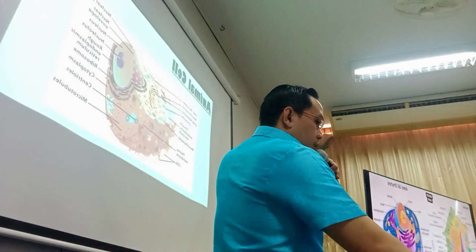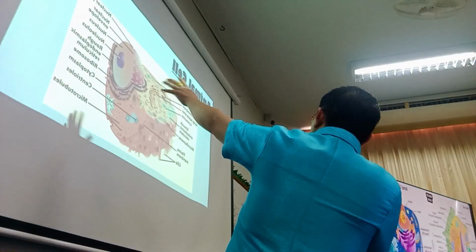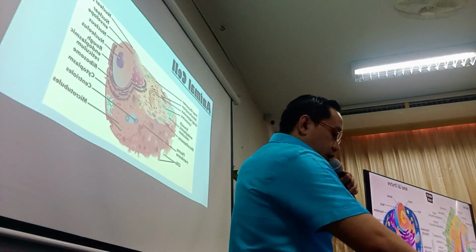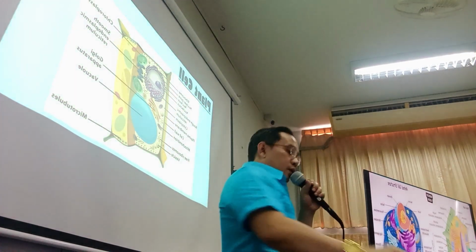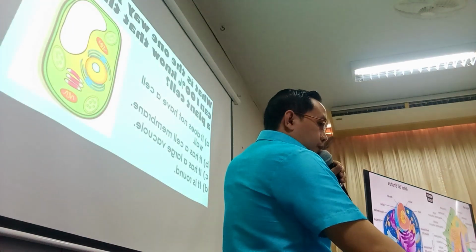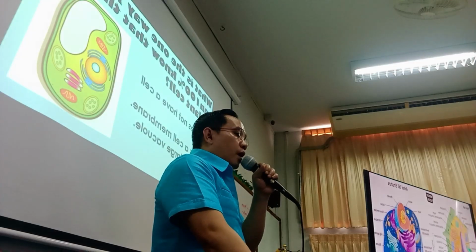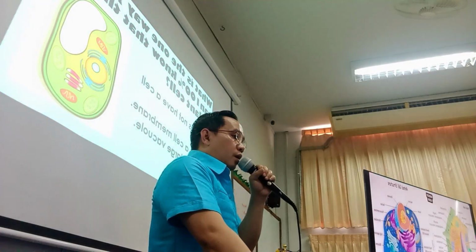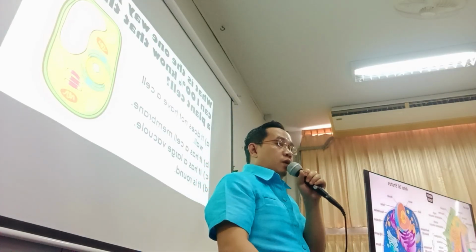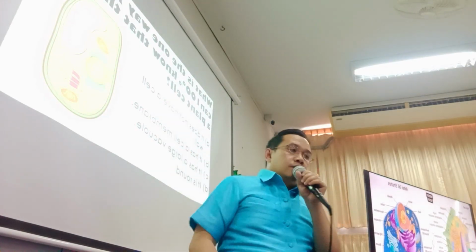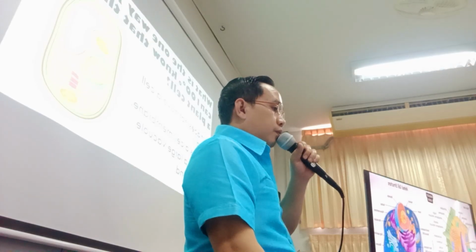So when you look at this model, which you worked on yesterday, and then the other one for a plant cell, what is one way you can know 100% that this is the plant cell? Give me your answer.